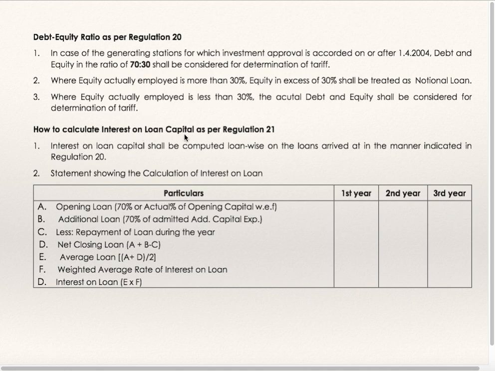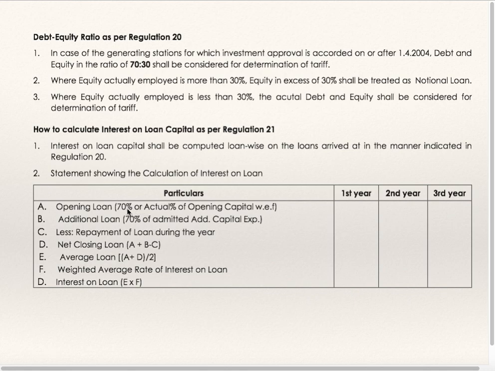How to calculate interest on loan capital as per regulation 21. Interest on loan capital shall be computed loan-wise on the loans arrived at in the manner indicated in regulation 20. Statement showing calculation of interest on loan. Opening loan is 70% or actual percent of opening capital. Additional loan is 70% of admitted additional capital, less repayment of loan during the year. Net closing loan will be A plus B minus C.